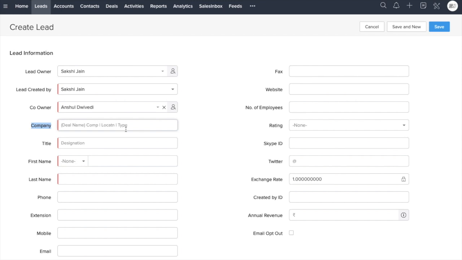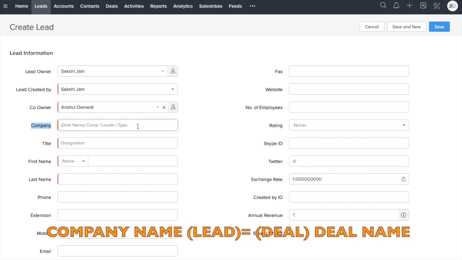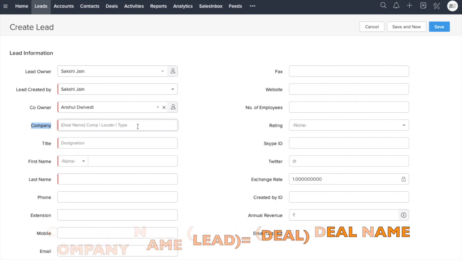This simply shows that whenever I input the company name, and later convert this lead into a deal, this field will automatically be mapped to the deal name. I'll repeat again: whatever company name I put here would eventually be mapped to a deal name when I convert this lead into a deal.